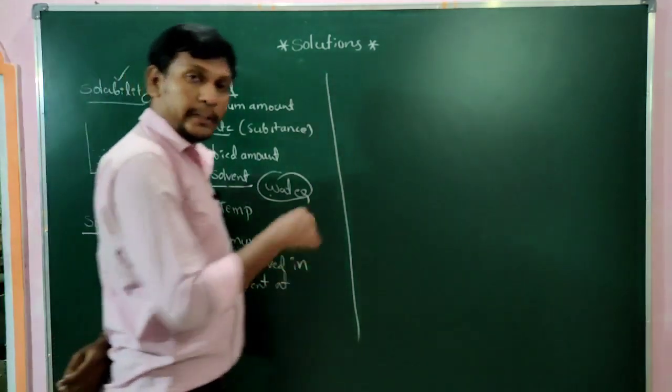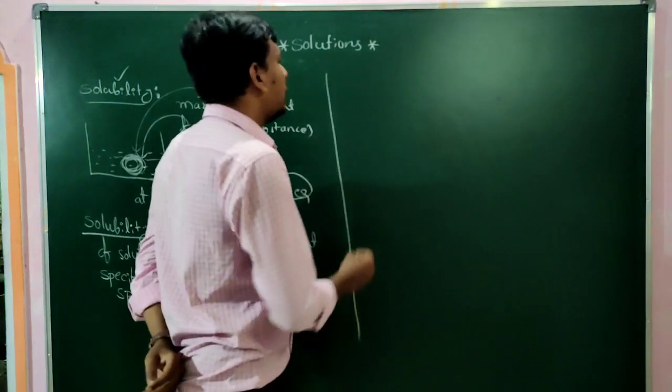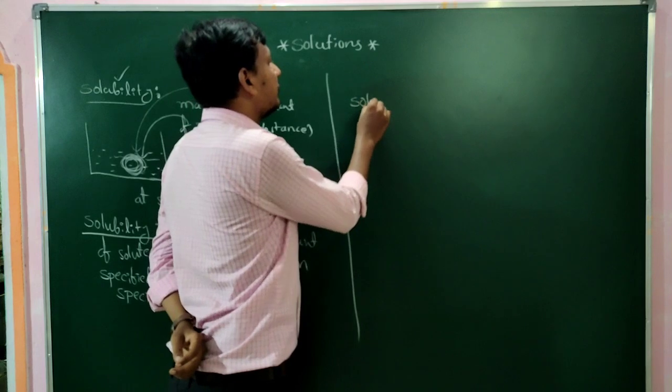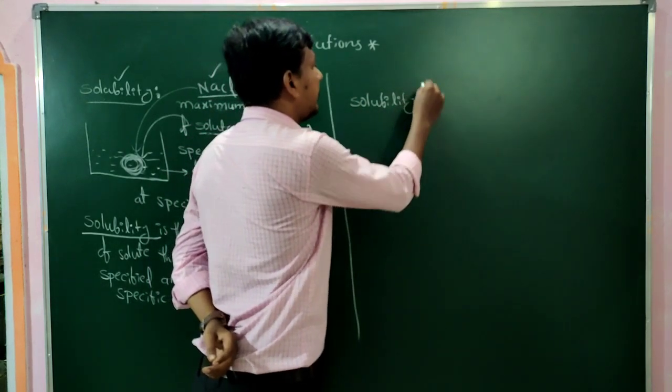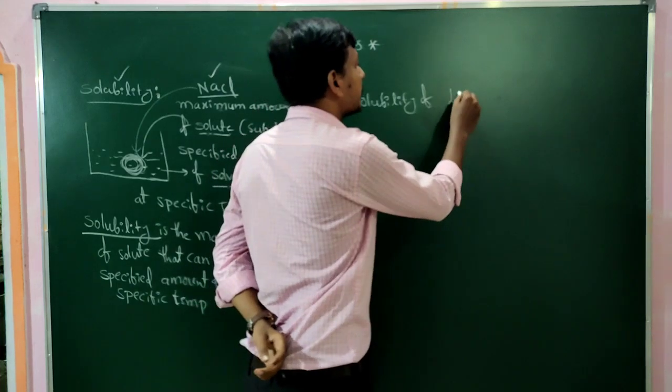In this chapter we are mainly talking about the solubility of liquid solutions.